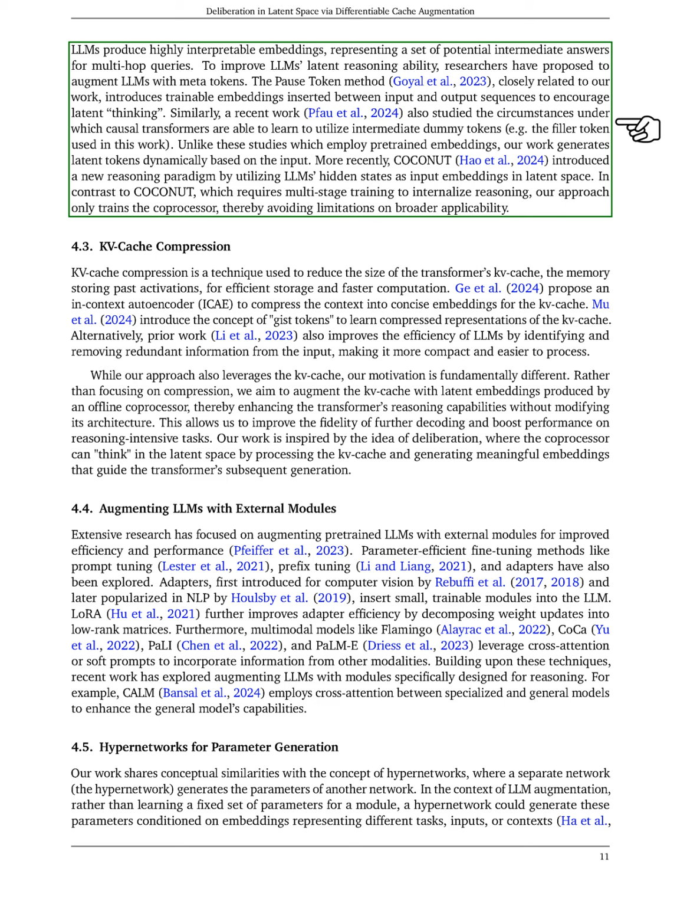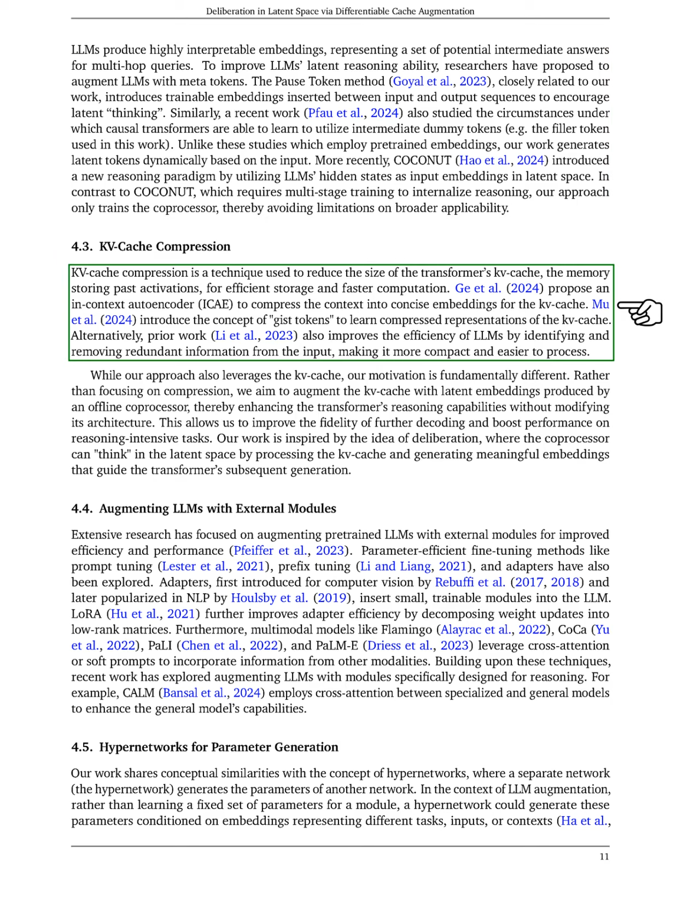The pause token method, which is similar to our approach, uses trainable embeddings to promote latent thinking. Unlike previous studies that rely on pre-trained embeddings, we generate latent tokens dynamically based on the input. Recently, Coconut introduced a new reasoning method using the LLM's hidden states as input embeddings, but our approach focuses solely on training the coprocessor, making it more broadly applicable.